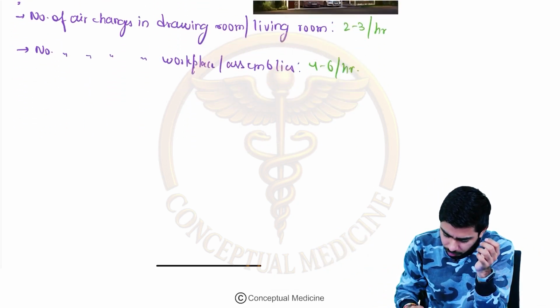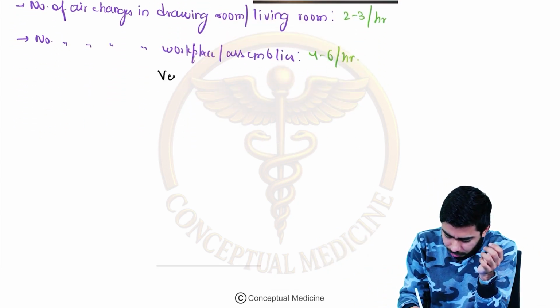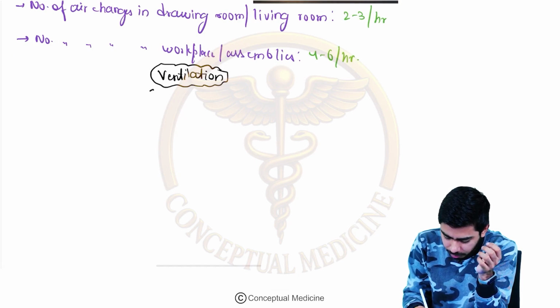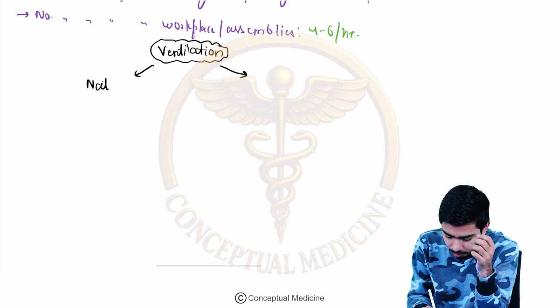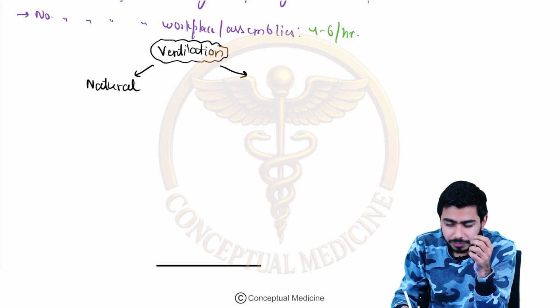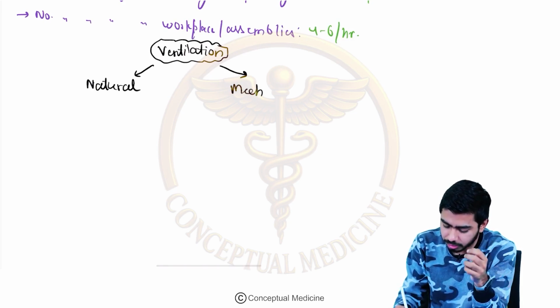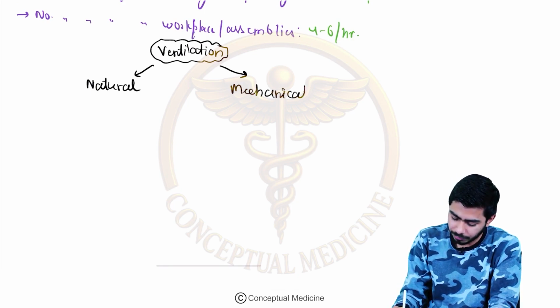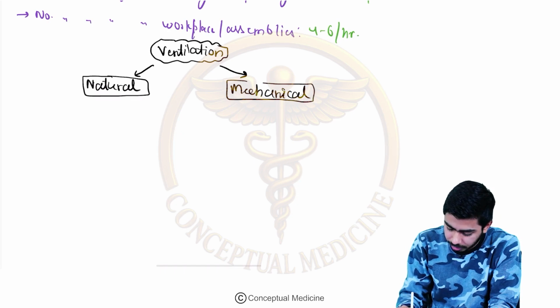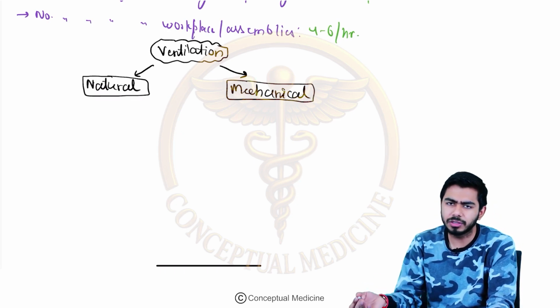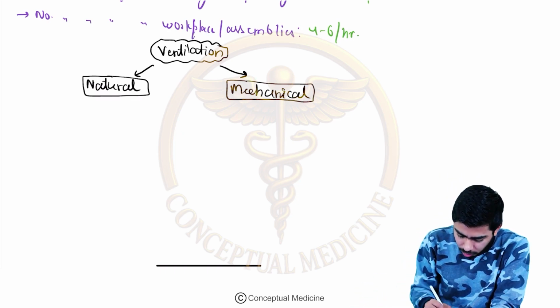Okay. Now, if we talk about the ventilation, guys, broadly we can say that we are having two types. On one side we have the natural method of ventilation. On the other side there could be the mechanical methods as well, right? If we talk about the natural method, there are some subcategories which we shall talk about, and the same with the mechanical also. So let's talk about the natural method.